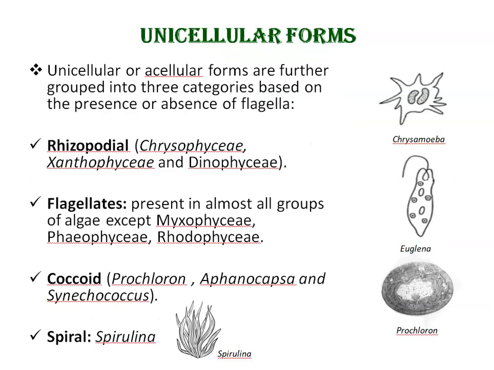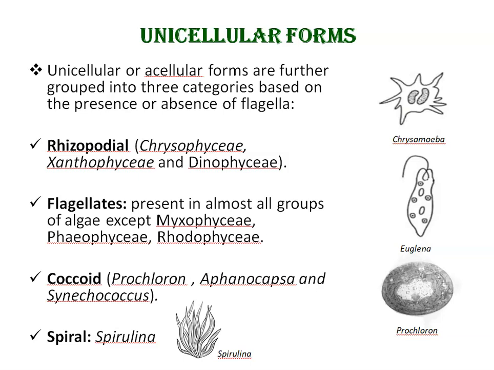First is unicellular forms of algae. Unicellular or acellular forms can be motile or non-motile and are further grouped into three categories based on the presence or absence of flagella. The motile forms are either rhizopodial or flagellates, and non-motile forms are coccoid.